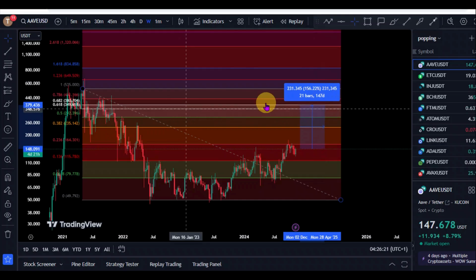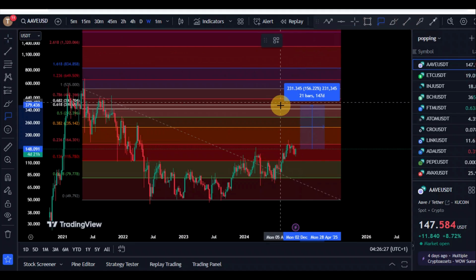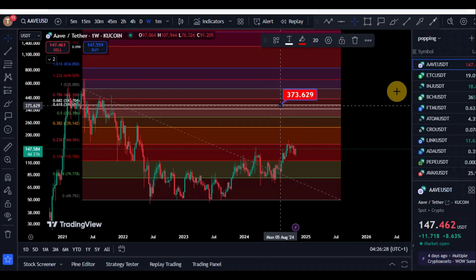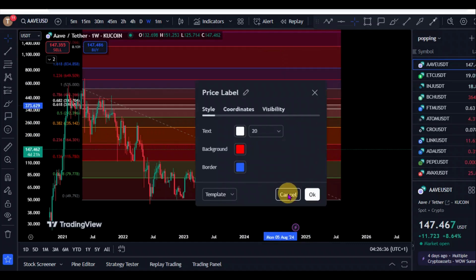So we could see a 156% pump right here for AAVE, pushing into those $349 levels, right? So this is what we should be expecting for AAVE if our post-election cycle goes exactly as predicted. So let's see how that happens this month.